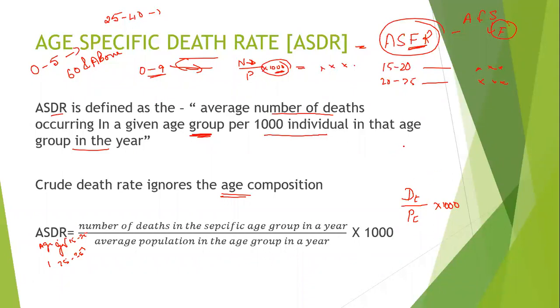So in crude death rate, how do you write it? E divided by P into 1,000. Same formula, just if you add T, you get the same formula for age specific death rate.